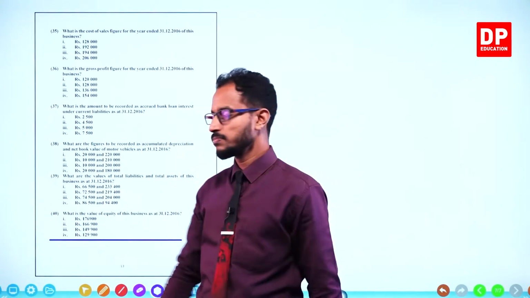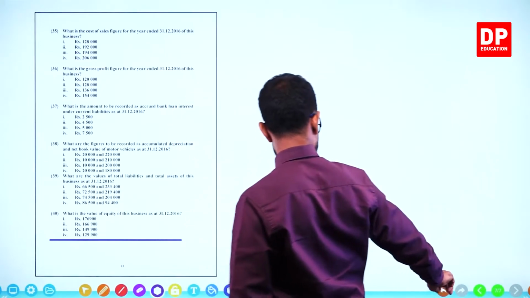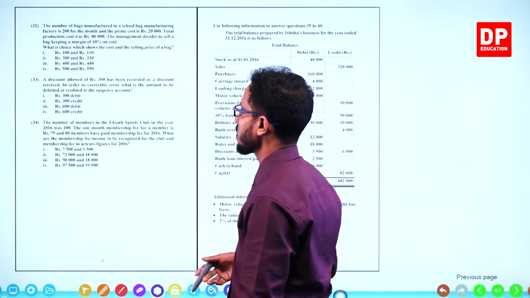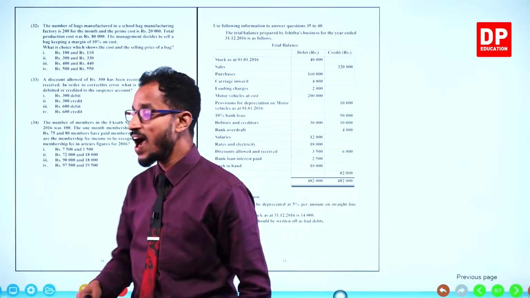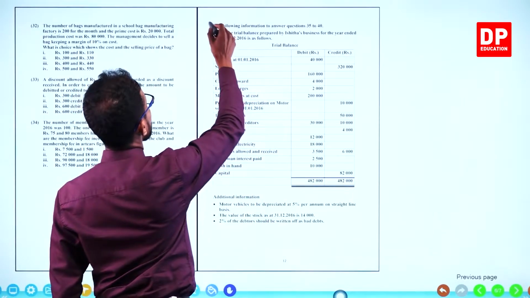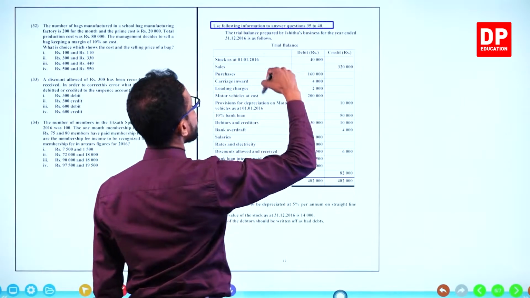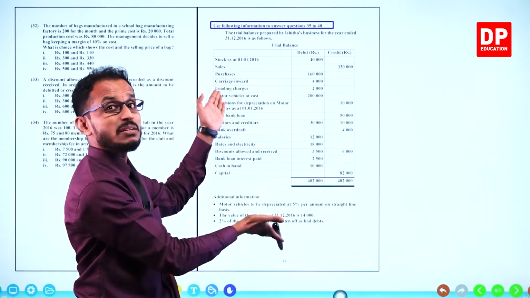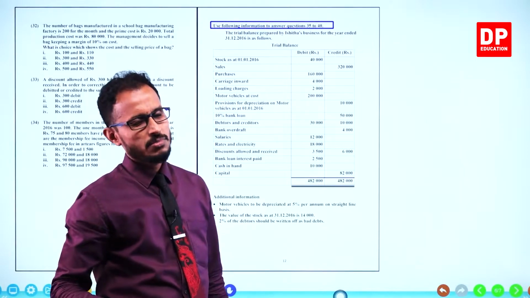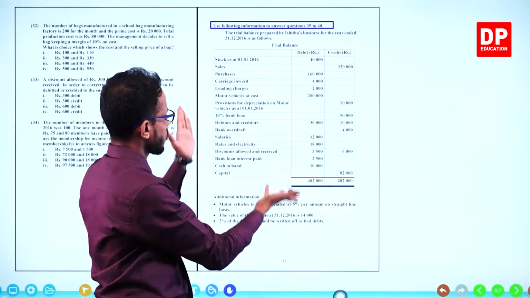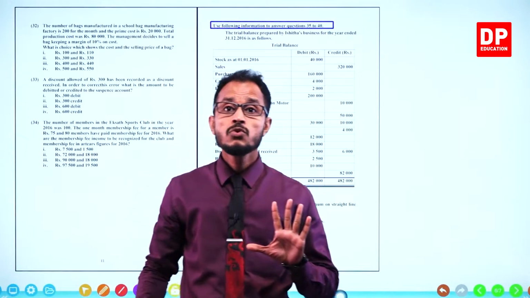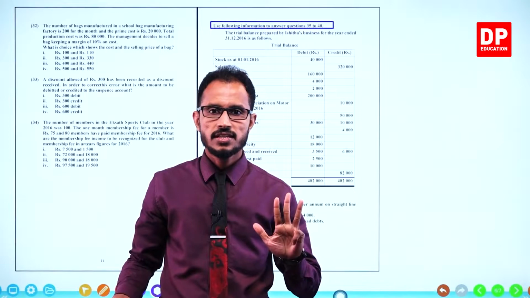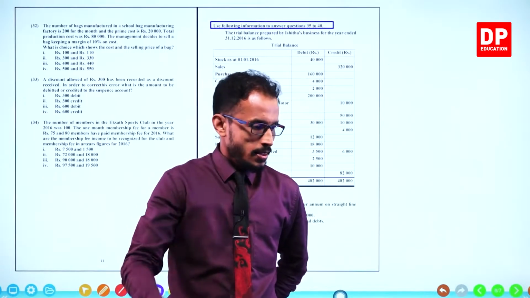As always, like in every paper, I have to tell you this: from question number 35 to 40, you will get questions from the trial balance, out of the financial statements lesson. 35, 36, 37, 38, 39, 40, 6 questions.